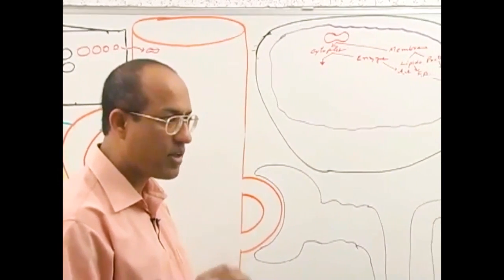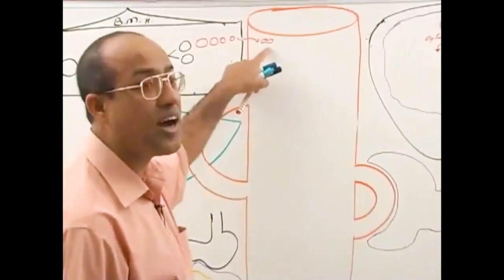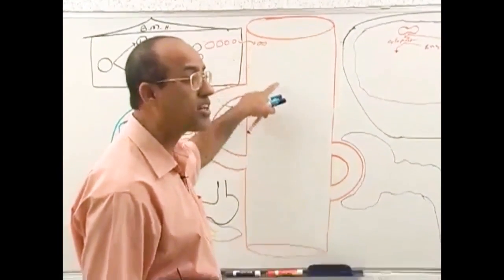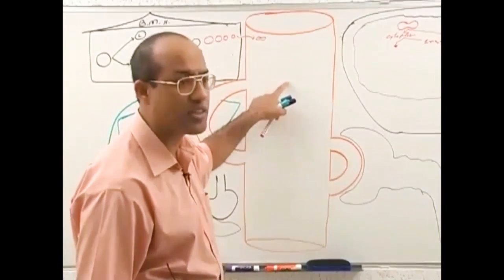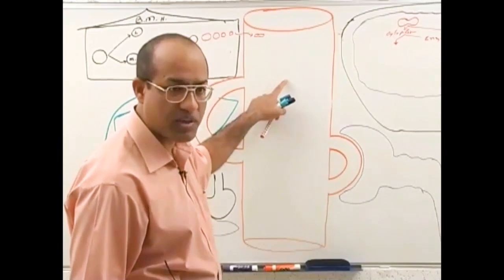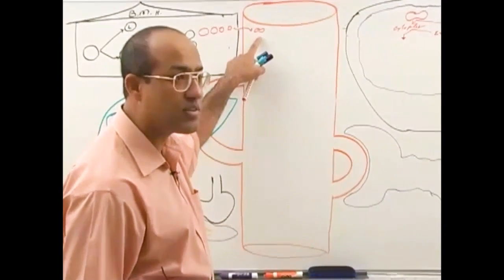Hemoglobin is a highly toxic molecule. That is why hemoglobin is kept within RBCs, in the cover of RBCs. Hemoglobin does not circulate normally free in the blood. Even though it's a very wonderful protein that transports oxygen, it is highly toxic, so it is kept within the membranes of RBCs.